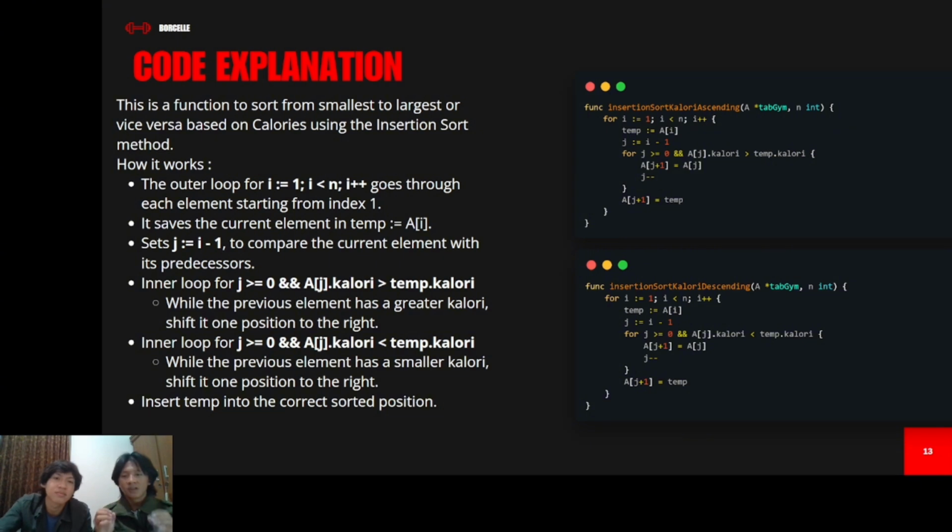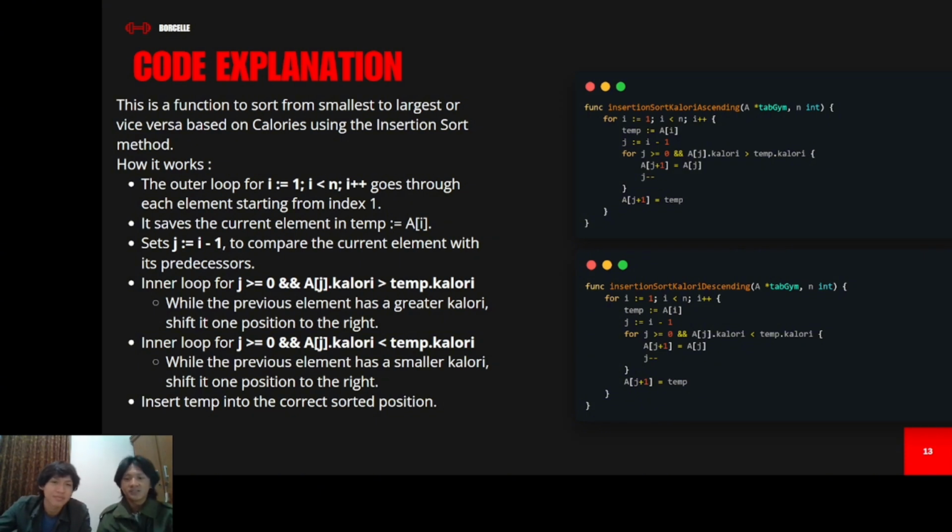It means like this: if we have 1, 3, 2, we want the greater one to go to the right, right? We want to sort it ascending. So the 3 will beat the 2, and the 2 will be moved to the left, and the 3 will be moved to the right. And we swap it. Yes, it's not like a swap. Swap is for selection, but insertion is like games. If the bigger one can beat the smaller one, then the bigger one will move forward, right?